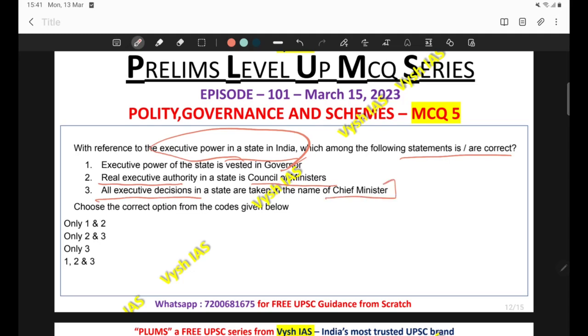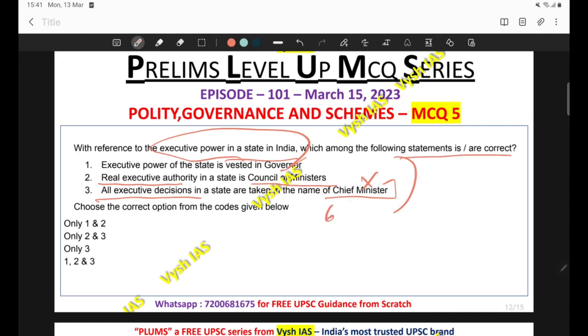So you can search for low hanging fruits. Which option is more processable? Out of these options, which is going to help you the most? Which one can you eliminate in the first place so that you can reach the answer in a faster manner? So look at this third statement. All executive decisions in a state are taken in the name of Chief Minister. No, it is not true.